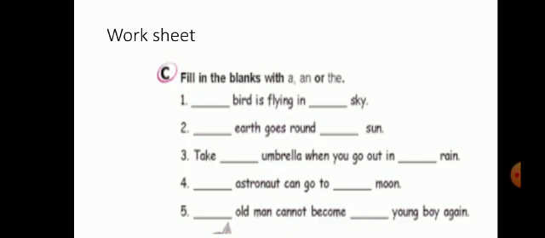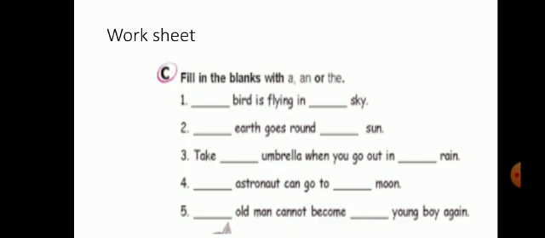Now we come towards the worksheet. Fill in the blanks with A, an or the. Dash bird is flying in dash sky. A bird is flying in the sky. A bird, we use A here because B is a consonant, and before sky we use the because sky is specific. Dash earth goes round dash sun. The earth goes round the sun. Both words are specific. Earth and sun both are specific for you, so we use the here.